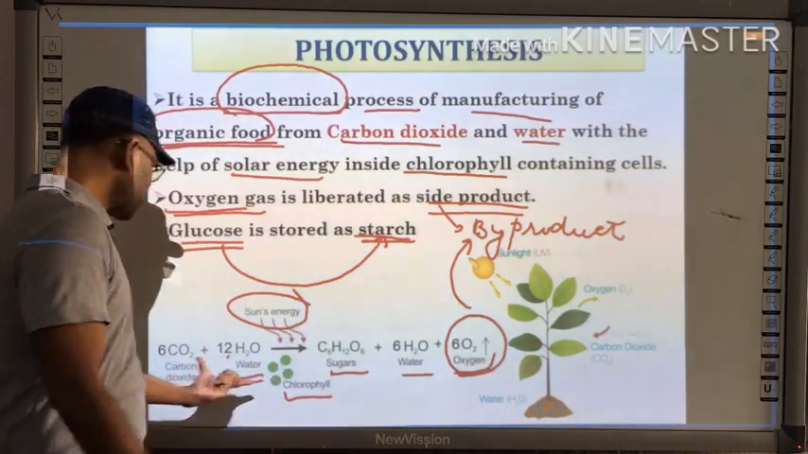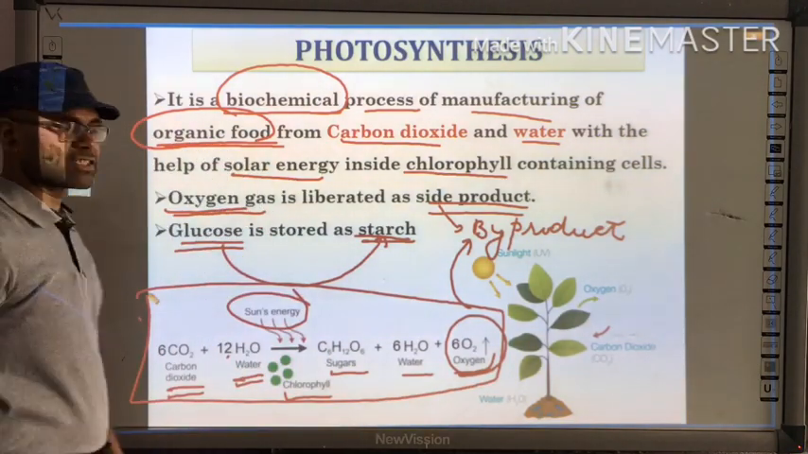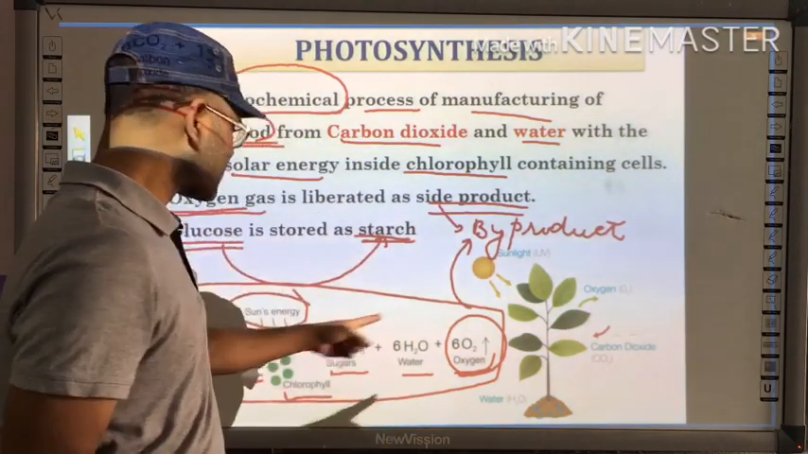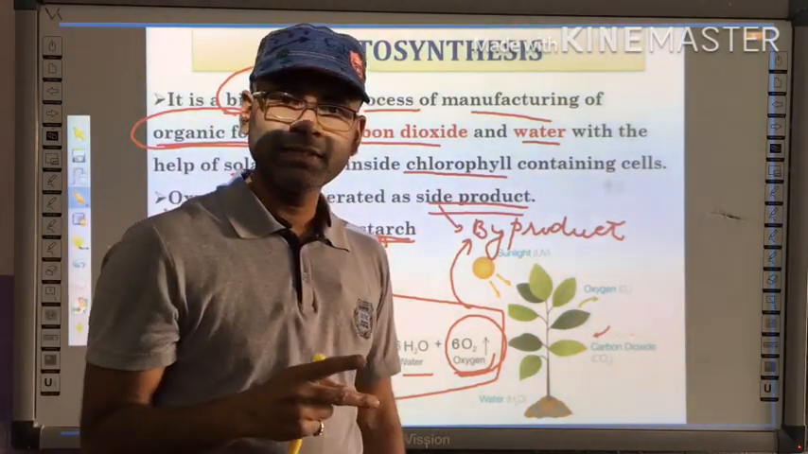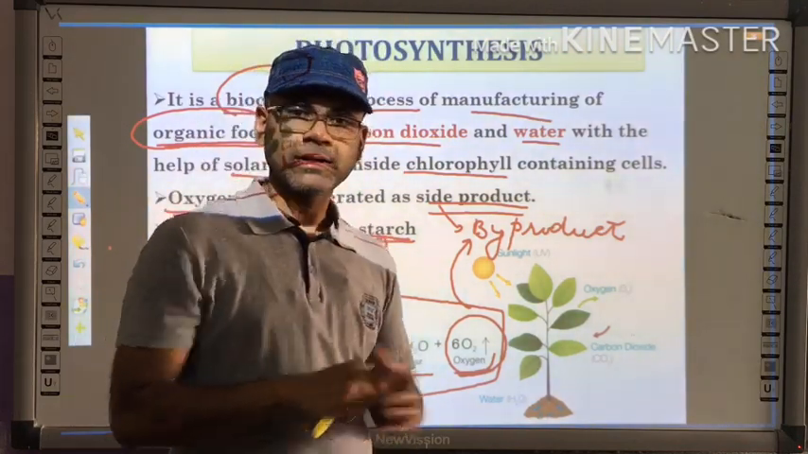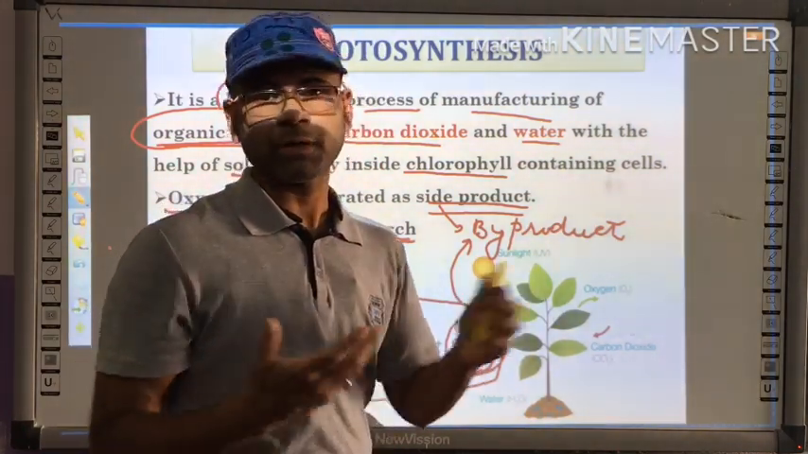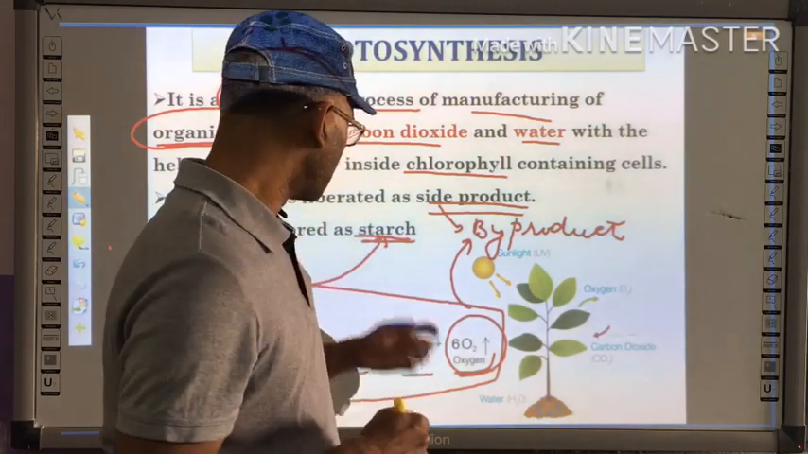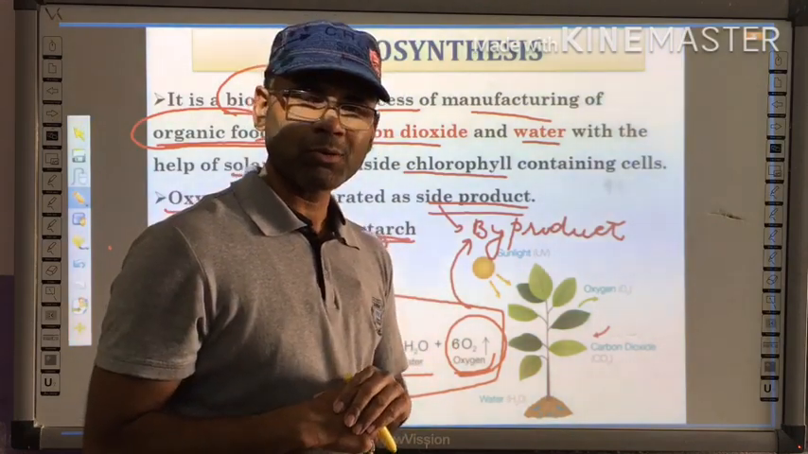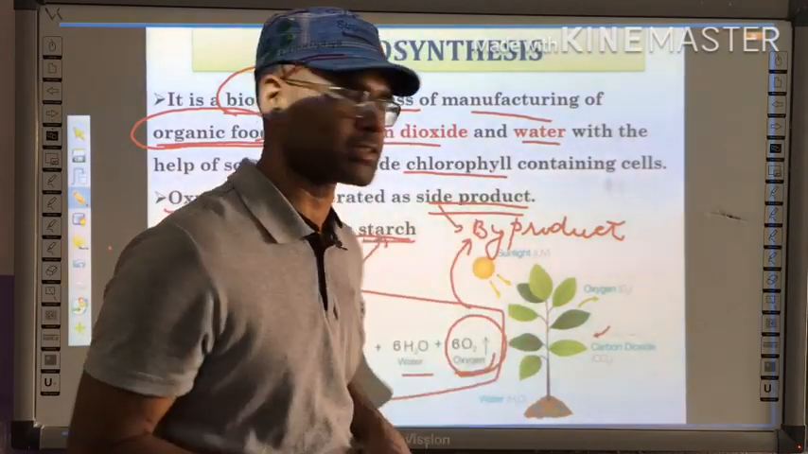This equation, which is mentioned in one line, we are going to discuss in a much more detailed way. And you will be surprised to know that though it is an equation of one line, this process is not completed in a very simple way. It is a very complex process which requires multiple enzymes and biochemical processes. So let us see what processes take place in photosynthesis. But before that, let us talk about the raw materials required for performing this process.